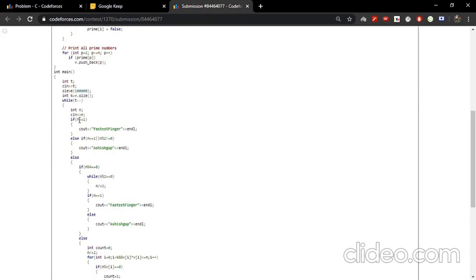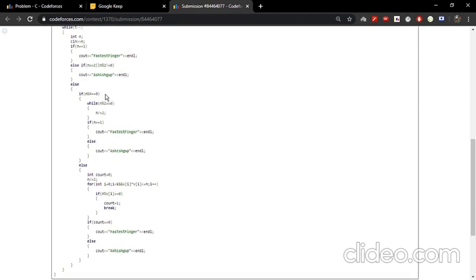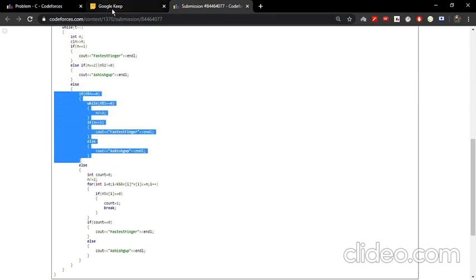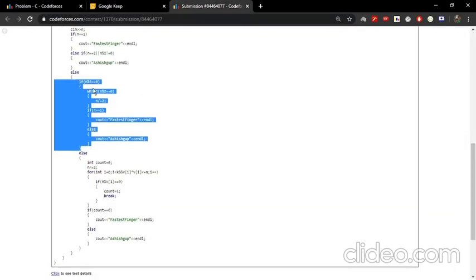Here is our base case. When n equals 1, FastestFinger will win. When n equals 2, or when n is odd, Ashishgup will win. I have already told you how. Now for the even part, this one goes for when k is greater than 1.